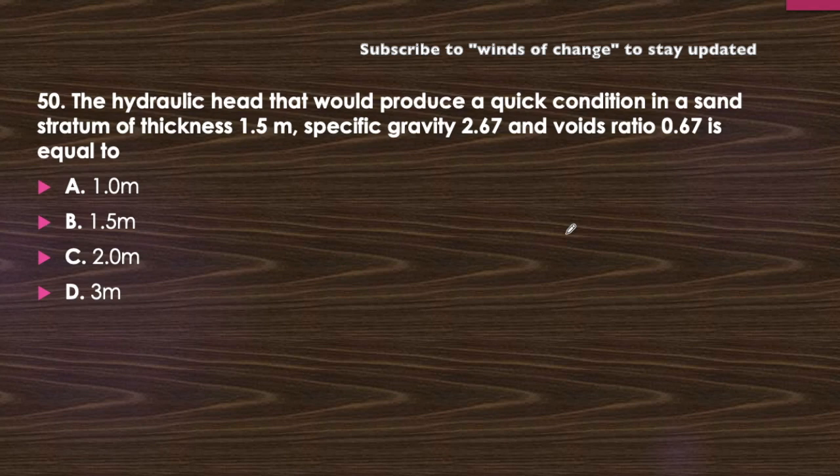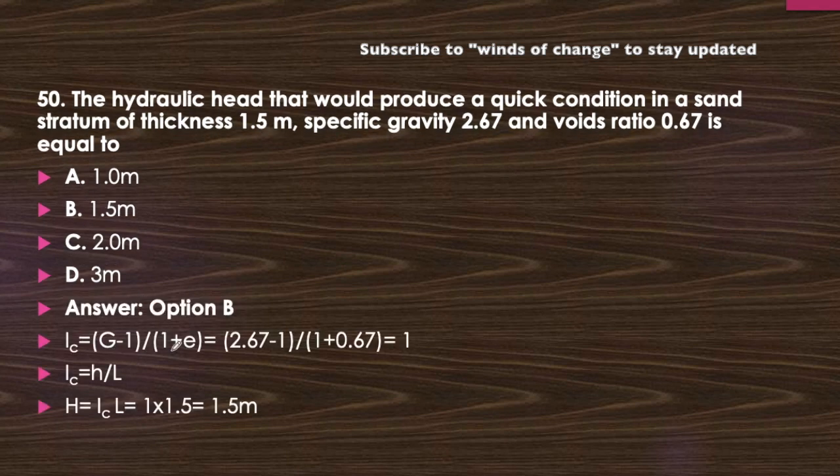So I'm going to tell you the solution here. Ic is given by G minus 1 upon 1 plus e. G value is 2.67 given here, so 2.67 minus 1 and void ratio 0.67, that is 1 plus 0.67. So it will be 1.67 upon 1.67, it will be 1, that is the Ic value will be 1. Now this Ic is the critical hydraulic gradient. This value will be hydraulic head upon the thickness of the stratum of sand. The thickness is 1.5, that is L value is 1.5. So H will become Ic into L, that is 1 into 1.5. So the hydraulic head will become 1.5 meter. So the answer will be B, that is 1.5.